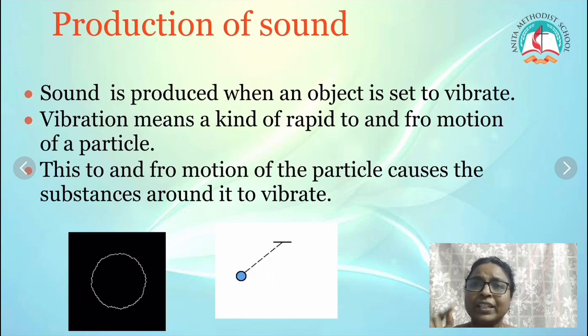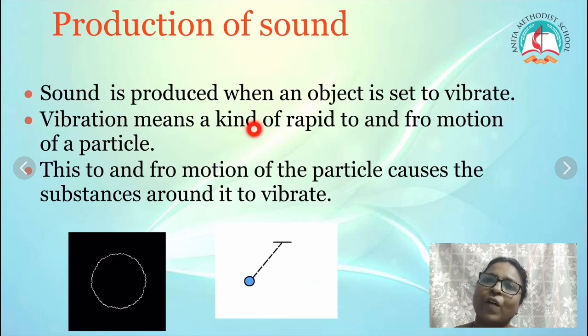So this to and fro motion causes the particles around the substance to vibrate. This to and fro motion causes the substances around it to vibrate. So how is sound produced? When an object is set to vibrate, sound is produced.